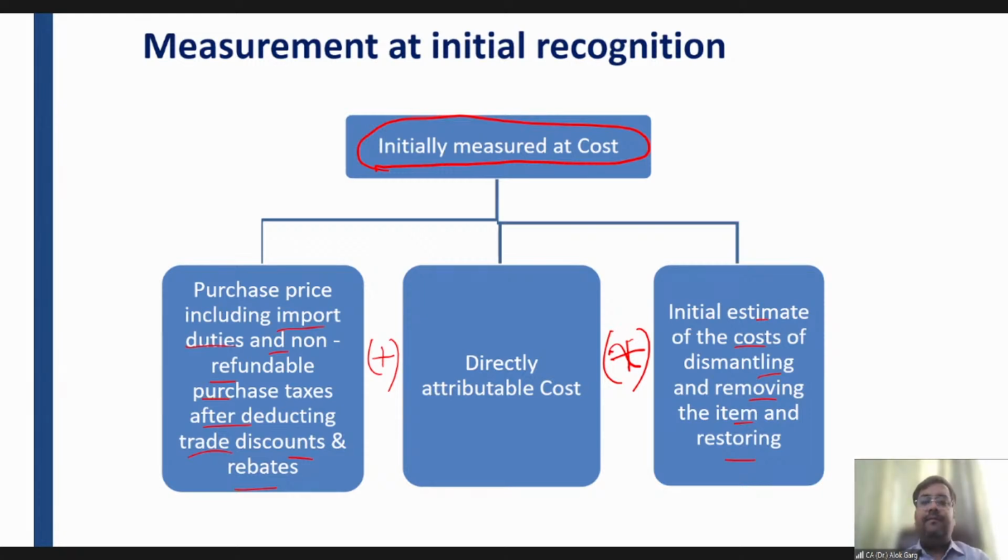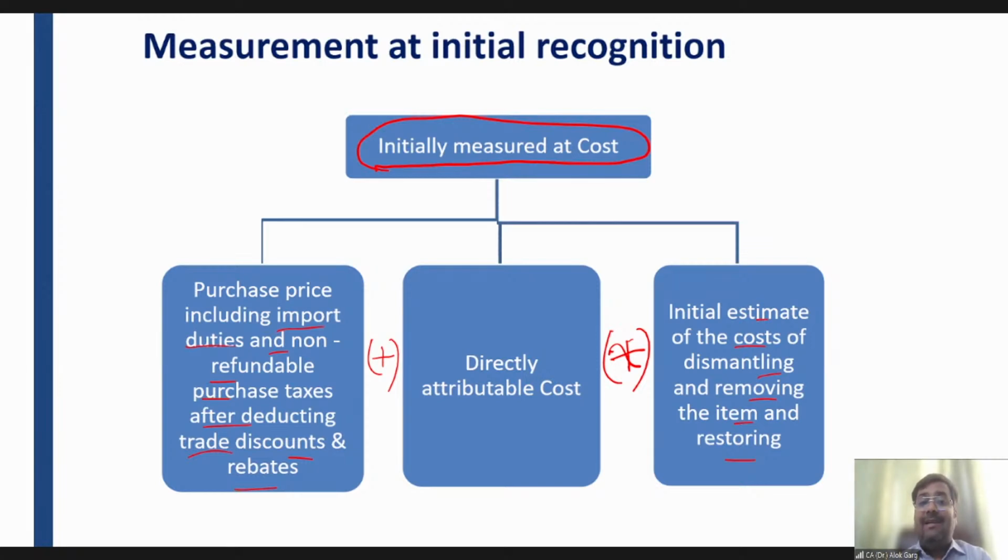It means I have to incur a dismantling cost or a site restoration cost after 30 years. I would not have incurred that cost after 30 years if I had not constructed the factory today.